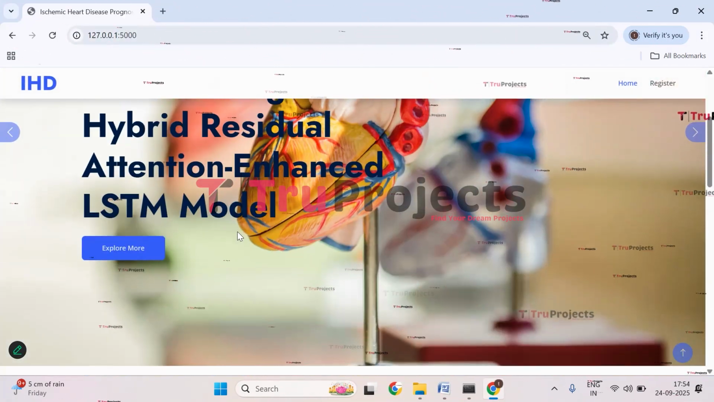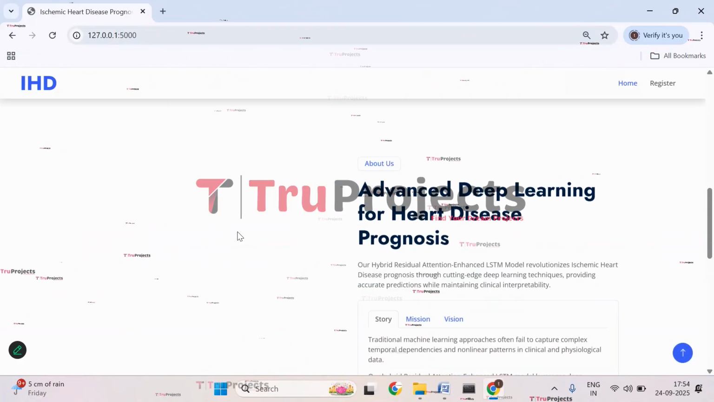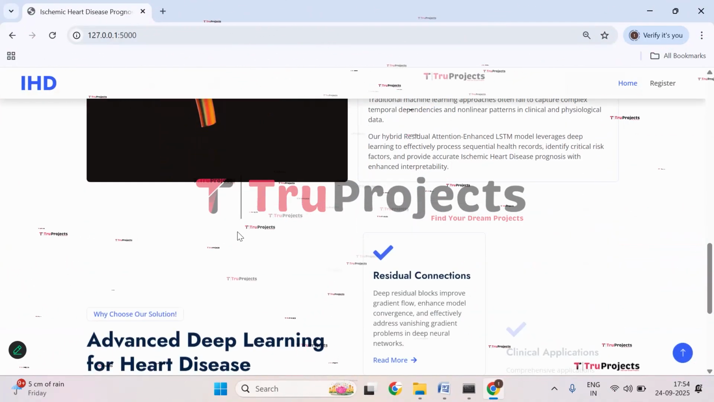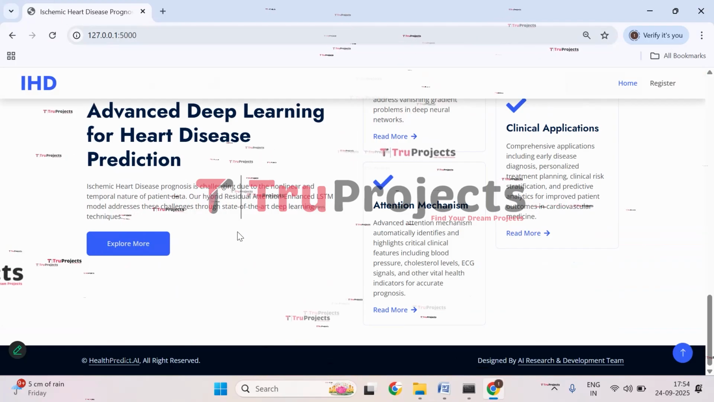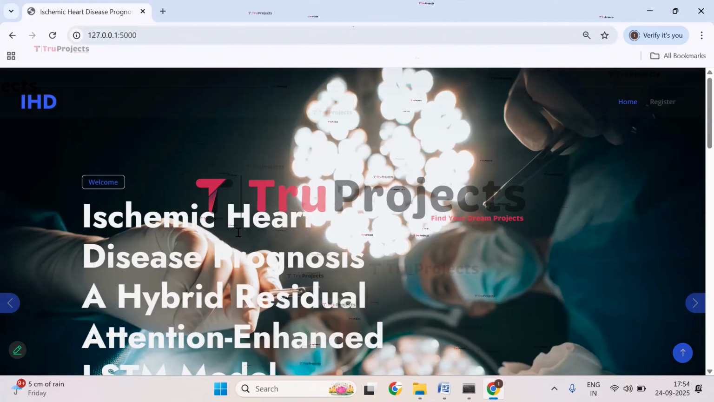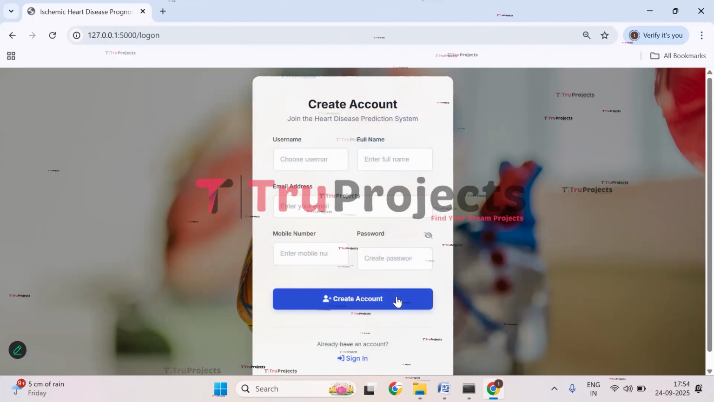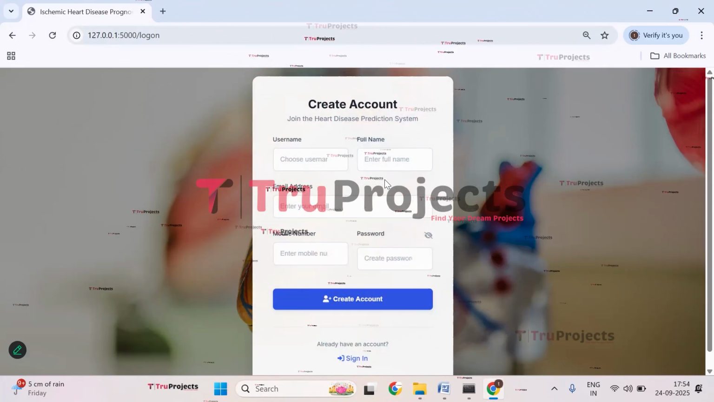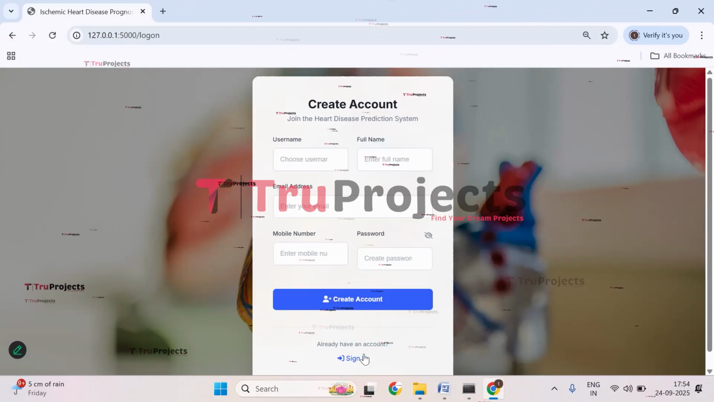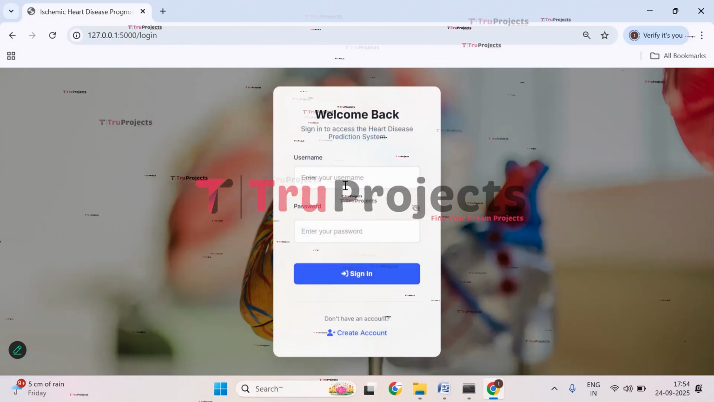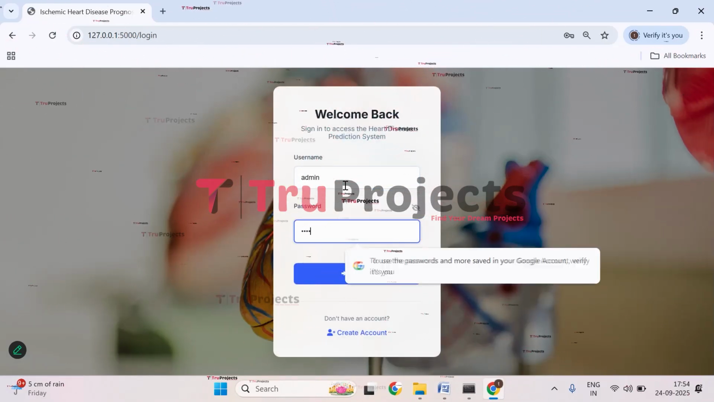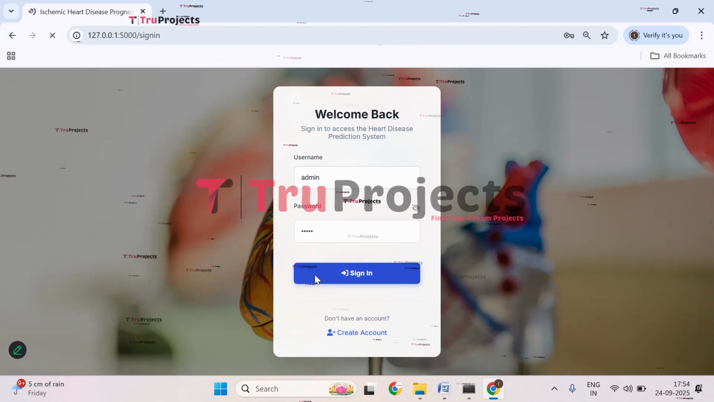So this is the web page of the project, which is displayed in the browser, and this is developed using Flask framework. So first you need to get registered. So click on register and create an account. I have already created, so I'll directly sign in. To create an account, you need to fill in all these details. Now let's sign in. Give your username and the password. Now click on sign in.